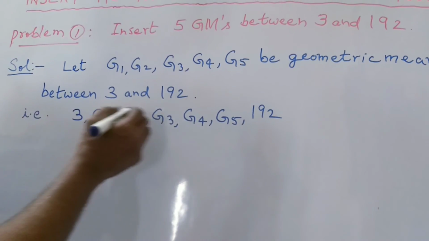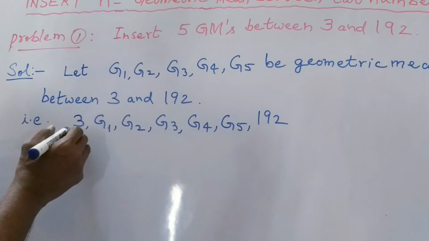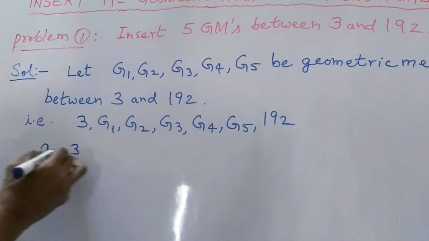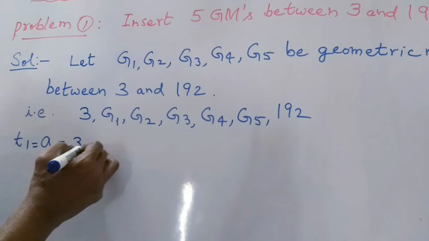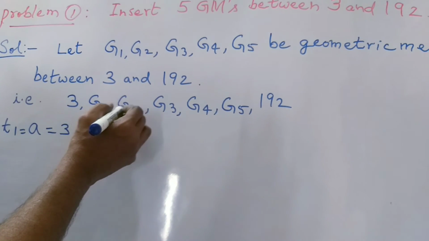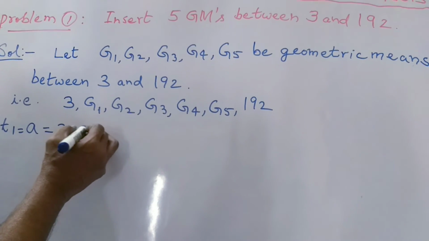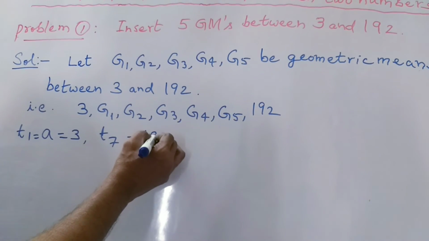Here we are given the first term A is equal to 3. First term T1 is equal to A is equal to 3. And the seventh term is equal to 192: 1, 2, 3, 4, 5, 6, 7. The seventh term is also given. T7 is equal to 192.